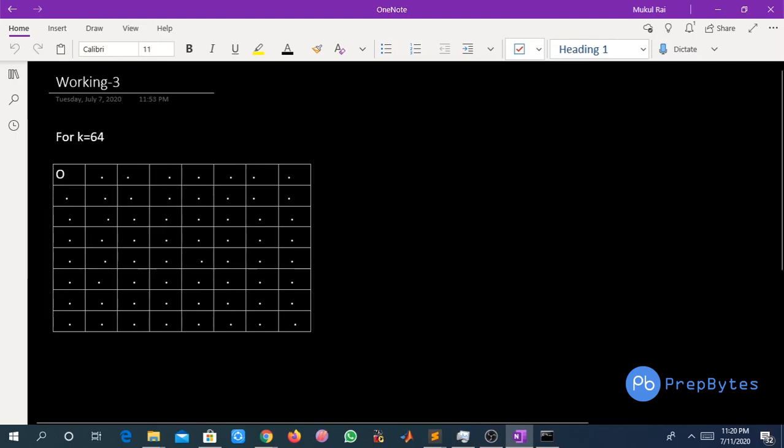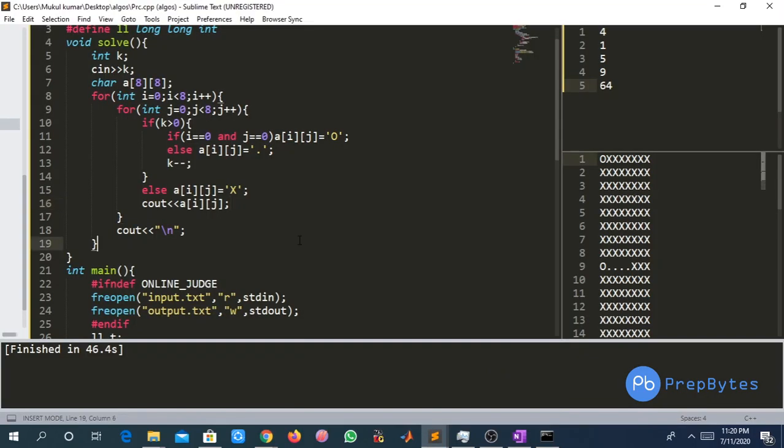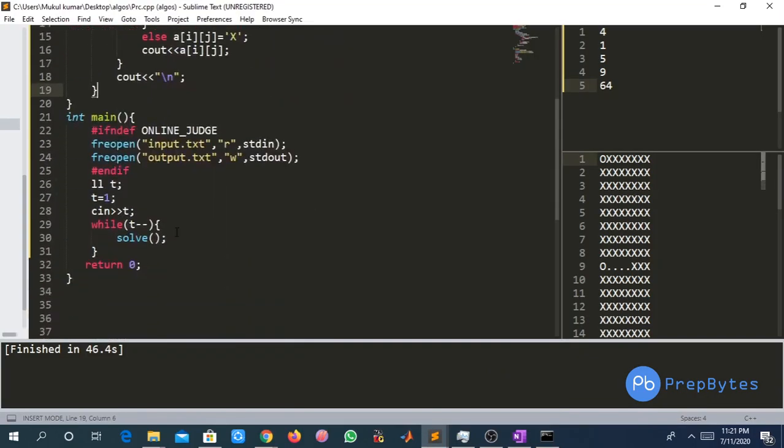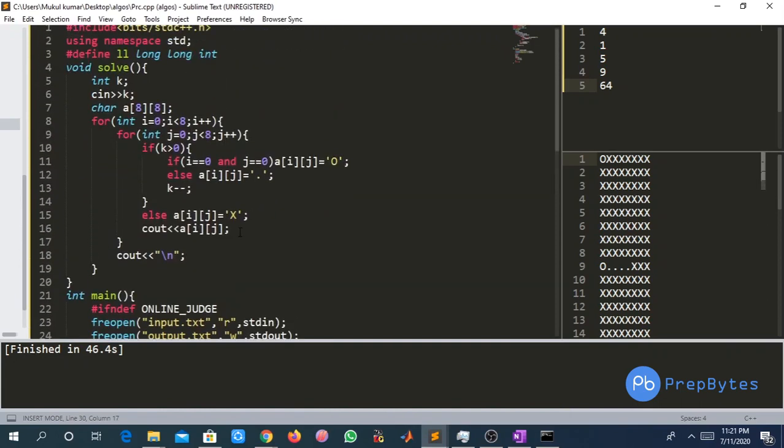So let us see the solution, that is the code for this problem statement. For each test case we are taking the input as k, and we have defined a 2D matrix of 8 cross 8. And we will run a loop for i equal to 0 to 8 for the rows, and for the columns we will run a loop from j equal to 0 to j less than 8. And what we will do, we will allow cells until k is greater than 0. So if k is greater than 0, for simplicity we are assuming that the cell 1 comma 1 is the initial position of the king.